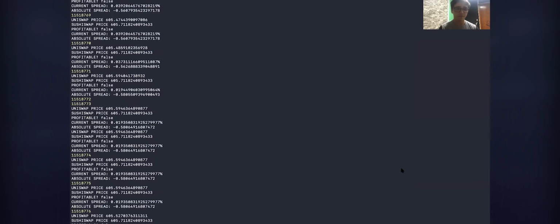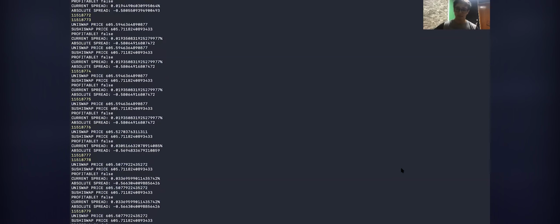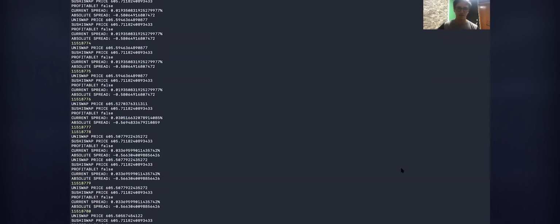This is a very simple bot that I've made, which is basically watching the ETH DAI price on both Uniswap and SushiSwap in real time. This is achieved because the Node.js app, which is the bot that I'm running right now, is connected to Infura, which is a node service for Ethereum, through WebSocket. This WebSocket is a real-time technology where I'm watching every new block in the network, because of how decentralized exchanges work, differently from centralized exchanges: the price on a decentralized exchange can only change every new block, because every new block on the Ethereum blockchain updates the state, which is basically the data in the blockchain, like balances, prices, all this stuff.